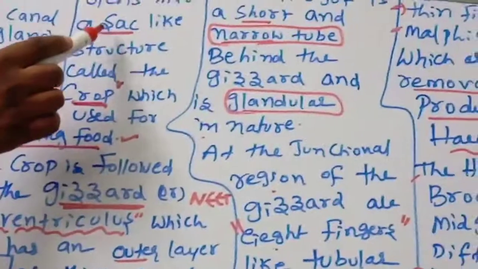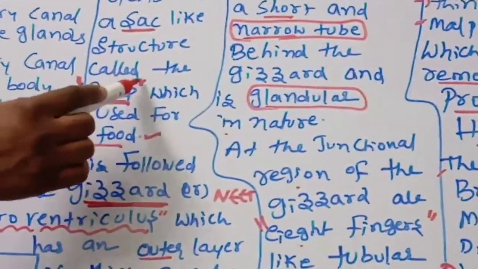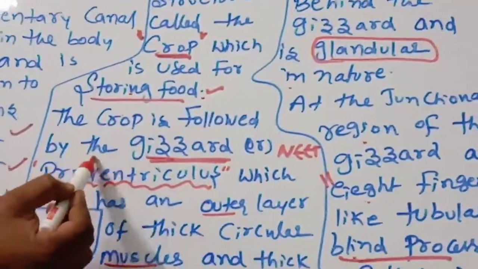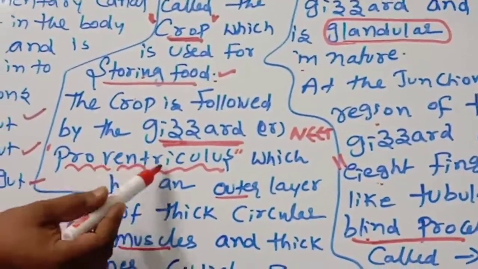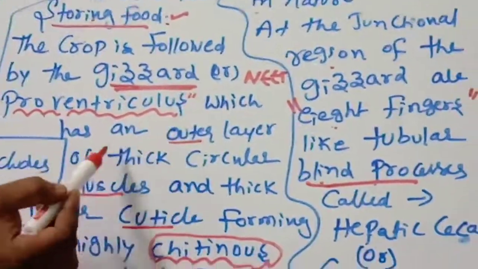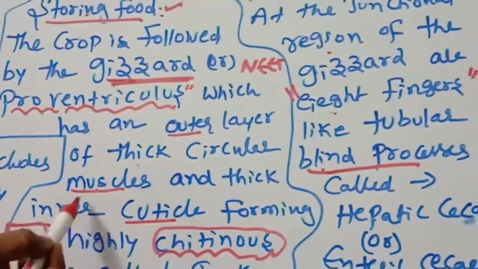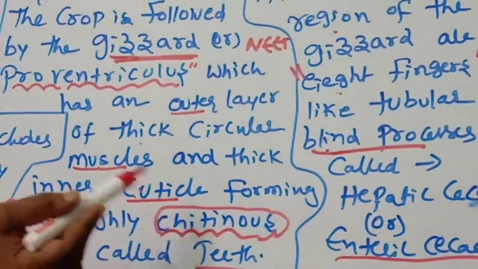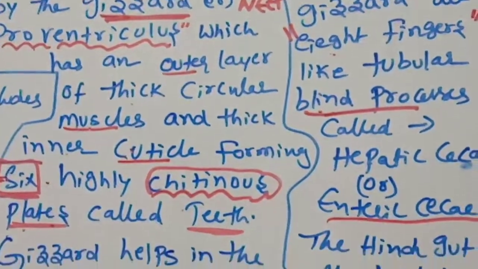This opens into the sac-like structure called the crop, which is used for the storing of food. The crop is followed by the gizzard or proventriculus, which has an outer layer of thick circular muscles and a thick inner cuticle forming six highly chitinous plates called teeth.